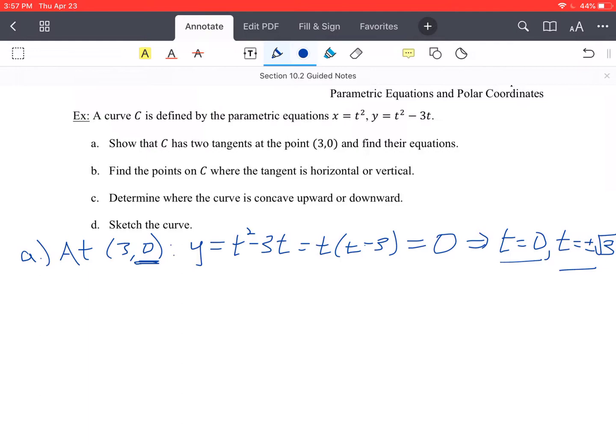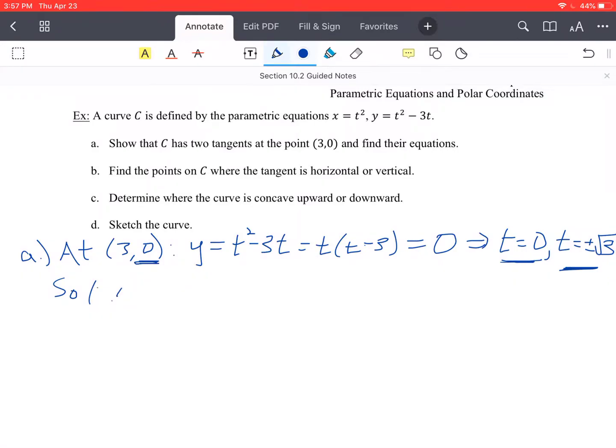But we also want the x-coordinate to be 3. So we see that if we use t equals 0, that's not going to give us an x-coordinate of 3. That would give us (0, 0) as a point. So we're just going to use the plus or minus root 3, because those are the only ones that satisfy both of those equations.